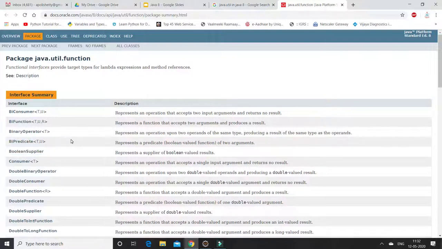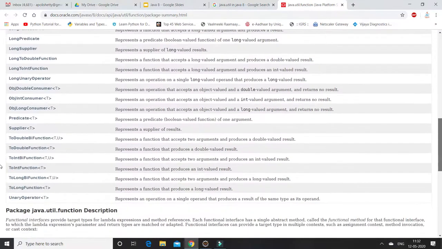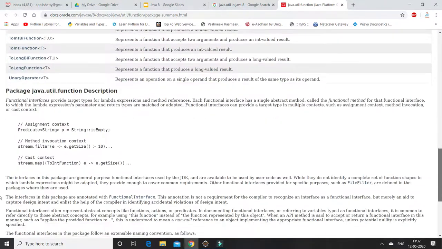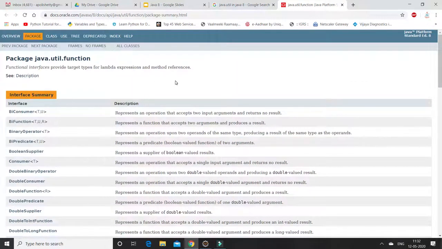specifies whether the condition is true or not. Consumer will accept the values. BooleanSupplier returns true or false values. DoubleFunction takes only double values. These are all defined in the java.util.function package, the functional interfaces. I'm going to provide each and every example in the upcoming session.